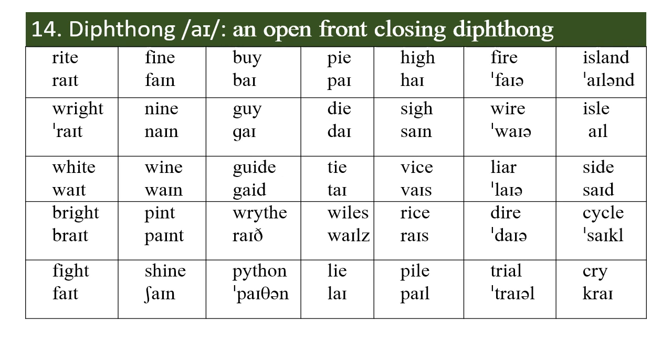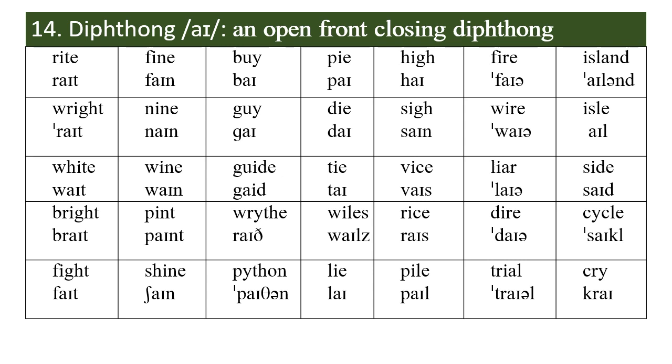And the next word here is white, then bright, fight, fine, nine, wine, pint. This is pint and not pint. You are likely to pronounce this as pint if you are looking at the alphabetic spelling. And in shine, buy, guy, UI in guide, Y in writhe, and Y in Python. And in pi, IE in die, tie, lie, high, sigh, vice, rise, pile.